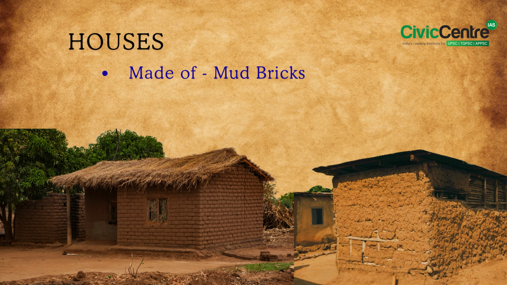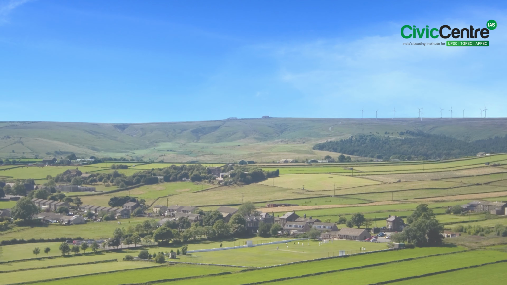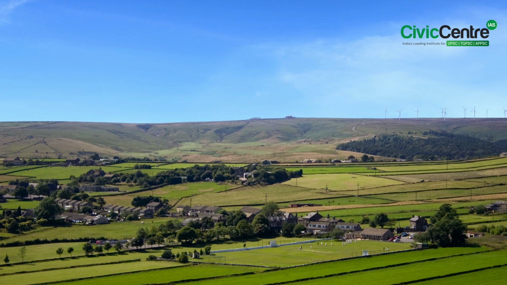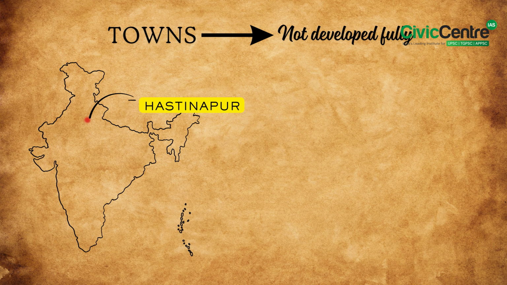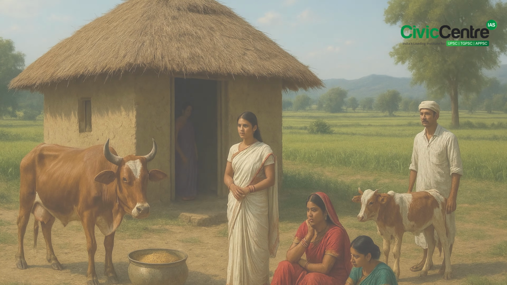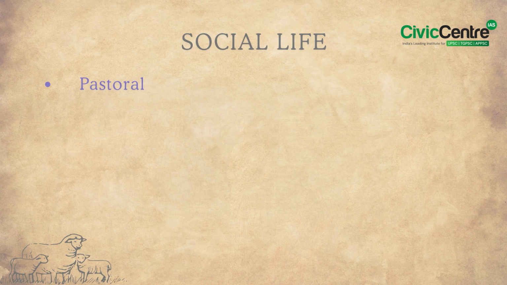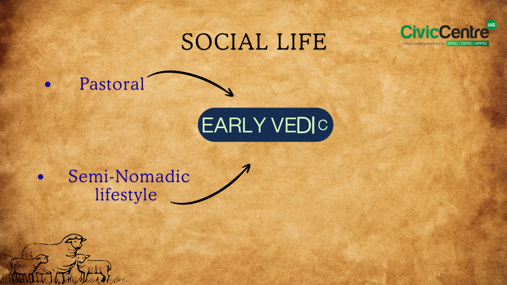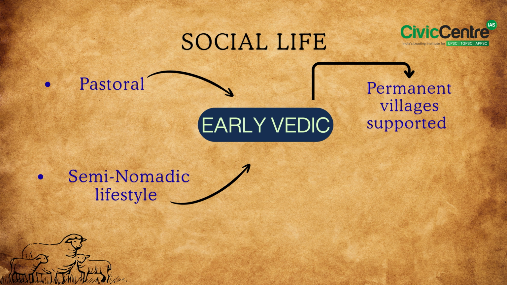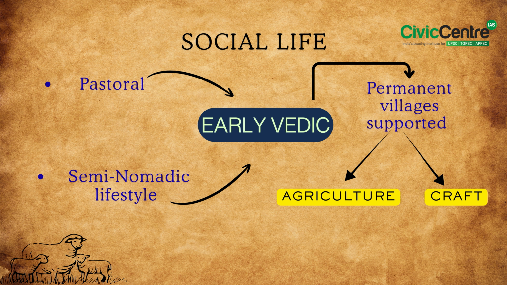Houses were made of mud bricks or wattle and daub, and life was largely rural and agrarian. Towns had not yet developed fully, but places like Hastinapur and Kausambi can be called proto-urban centers. Life was now settled and sedentary. The pastoral, semi-nomadic lifestyle of early Vedic Aryans was replaced by permanent villages supported by agriculture and crafts.